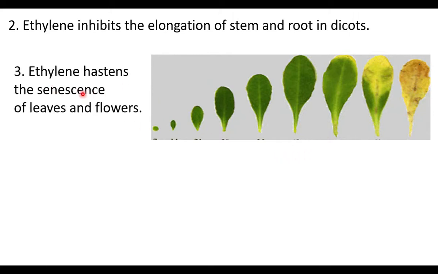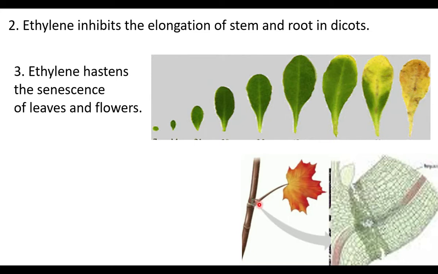Ethylene hastens the senescence of leaves and flowers. Ethylene increases the speed of appearance of senescence of leaves and flowers. After the reproductive maturity or maturity of the leaf, it reaches the end of the life, that is senescence.